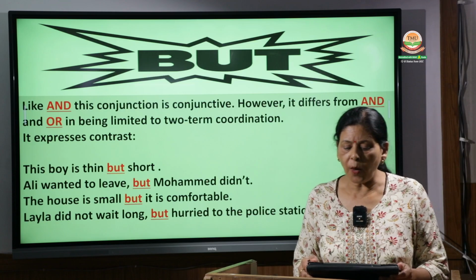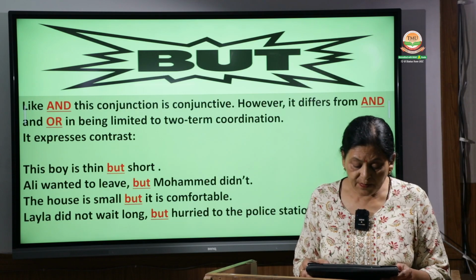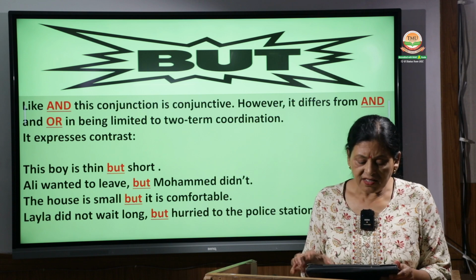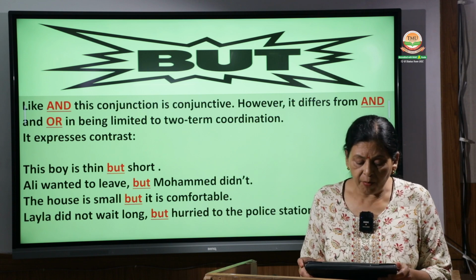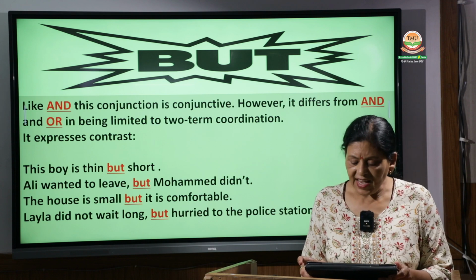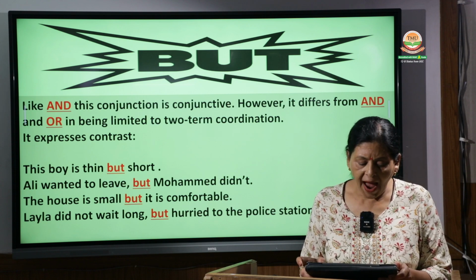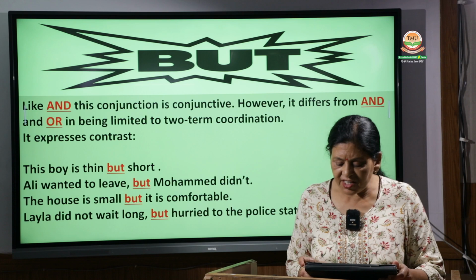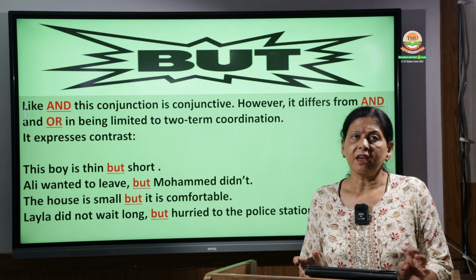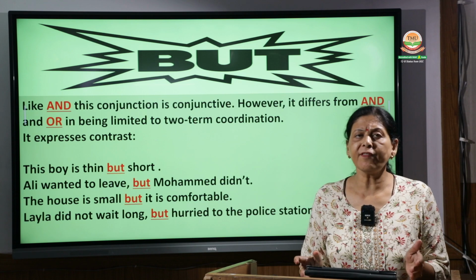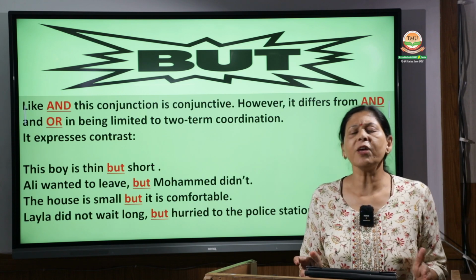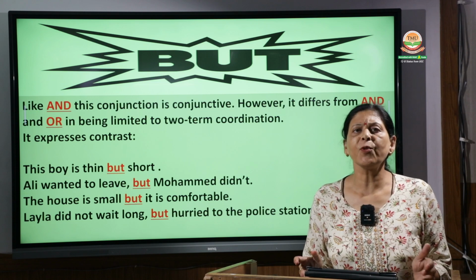Now we come to the third one, that is but. So what is but? But is another coordinating conjunction, and the but shows like and. This conjunction is conjunctive, means however it differs from and or in being limited to two-term coordination. It is different from and, it is different from or. And is only and only coordination, or is selection between two things.